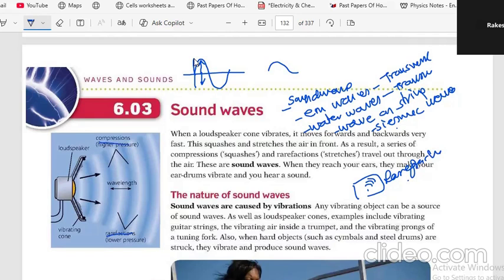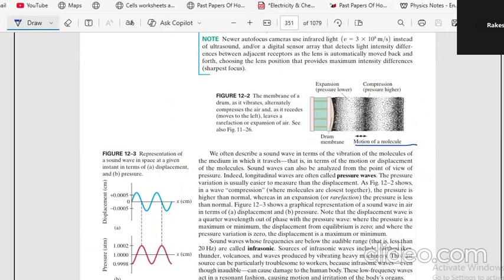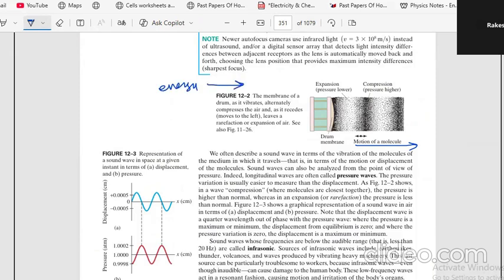What happens is the particles, which are evenly spaced initially, get compressed as the wave passes. Some come close together, and some space is created. That's called lower pressure, rarefaction. So the particles vibrate along the direction of the wave. The energy is going forward, and the particles vibrate in the same direction. The particles are not moving forward; they remain where they are, but the energy moves forward.